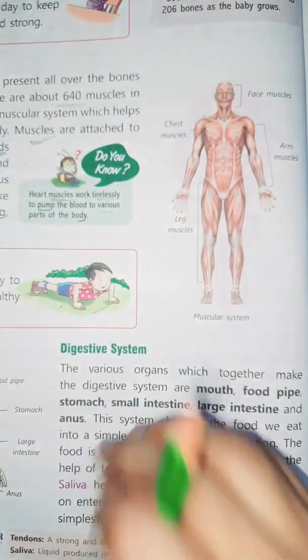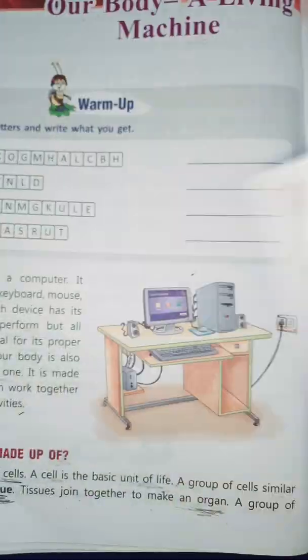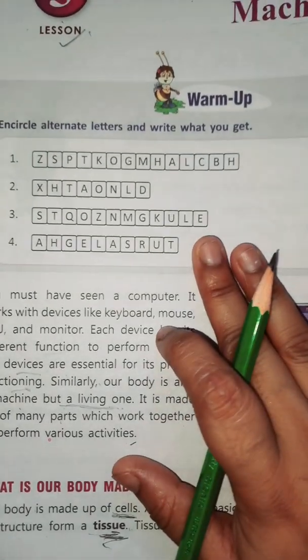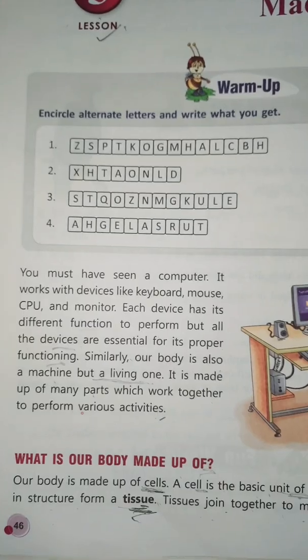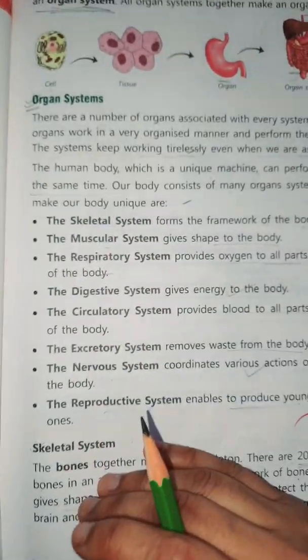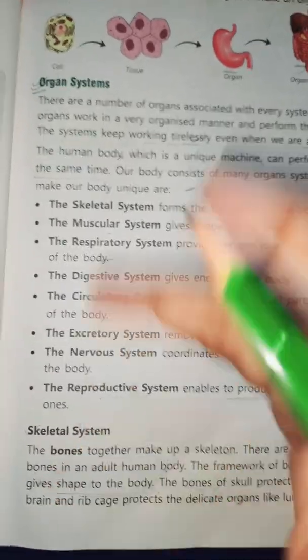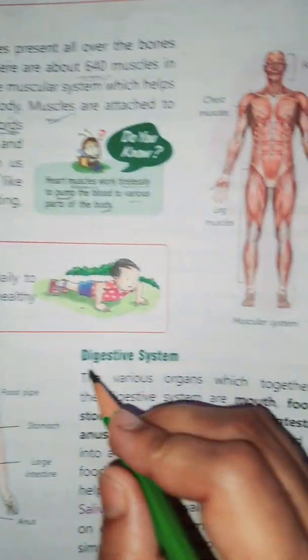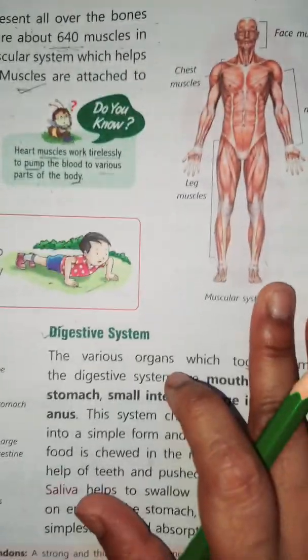Morning everyone. Previously we started our chapter number 5 and discussed that the human body is a wonderful machine, a living machine. We talked about what the human body is made up of and the organ systems present in it, as well as the skeletal system and the muscular system. Today we are going to discuss the digestive system.